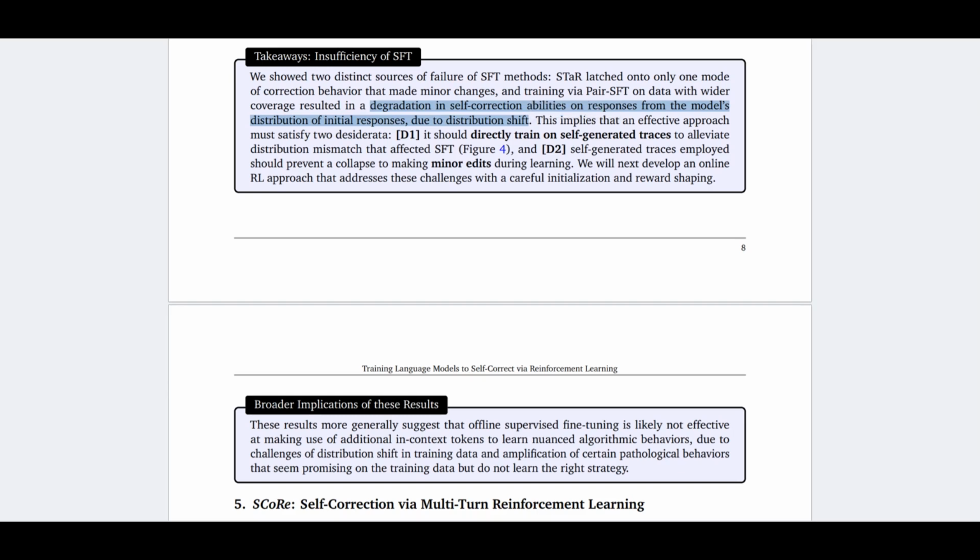So the authors say that there are 2 desiderata. One is to directly train on self-generated traces to alleviate the distribution mismatch that affects pair SFT. And the second is that the self-generated traces employed should prevent collapse to making minor edits during learning. And it should be encouraged to make more significant corrections. Therefore, they need an online reinforcement learning approach.